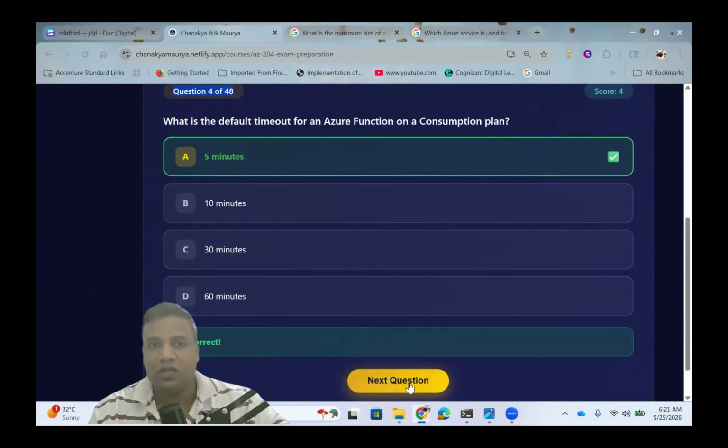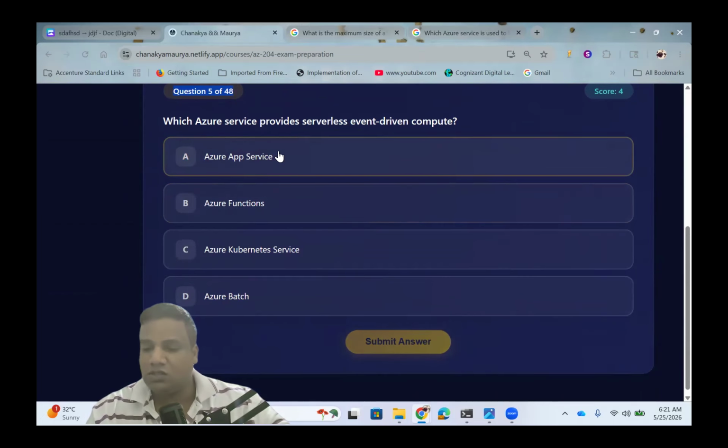So, do you remember which Azure service provides serverless event-driven compute? Event-driven compute means which Azure service provides serverless event-driven compute, right? First, Azure App Service is basically a platform as a service, PaaS, not serverless, right? So this is not the correct answer.